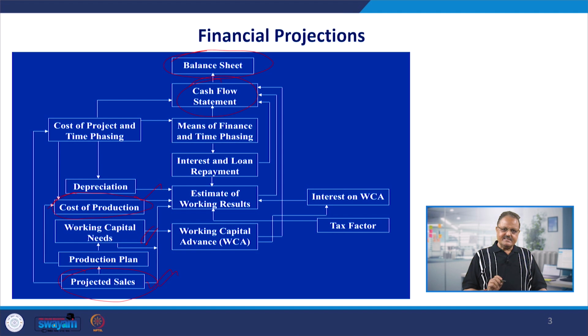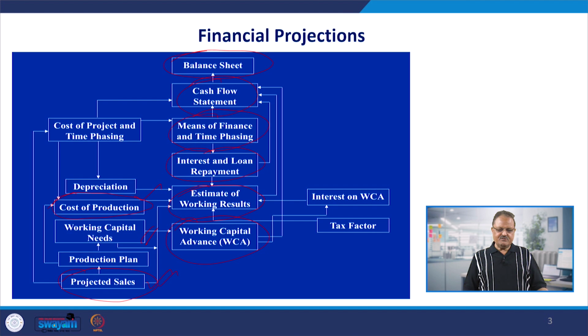So, to prepare these three statements, the profitability statement, cash flow statement and balance sheet, other factors play a very critical role. For example, means of financing is going to tell us about the financial cost in the form of the interest component. Working capital estimates are going to tell us how much investment we are going to make in the material, labor, direct expenses. So, how much funds are required for that, and where to arrange the working capital from.